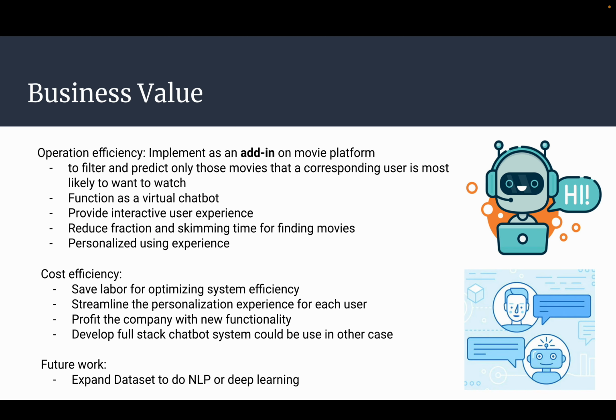Next, we're moving on to the business value of our project. From the operational perspective, it's implemented as an add-in on the movie platform. It helps to filter and predict only the movies that the corresponding users are most likely to watch. The function of this chatbot is providing an interactive user experience, reducing friction, and streamlining the movie-finding process. From the cost perspective, it saves labor for optimizing the system and also streamlines the personal experience for each user. In the future, we can also expand the datasets to do natural language processing or deep learning.